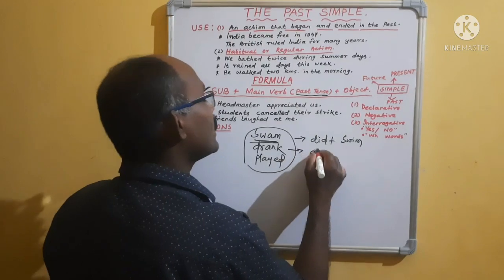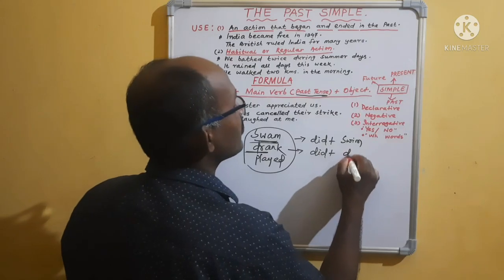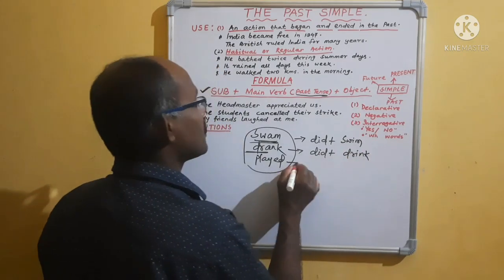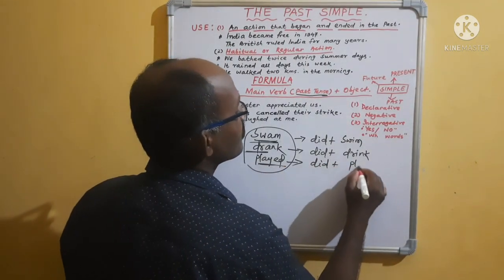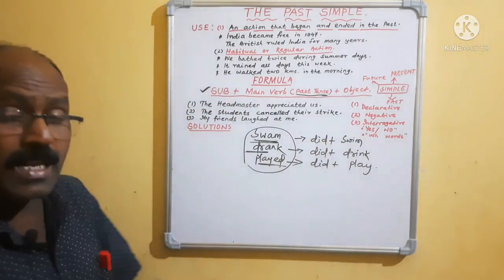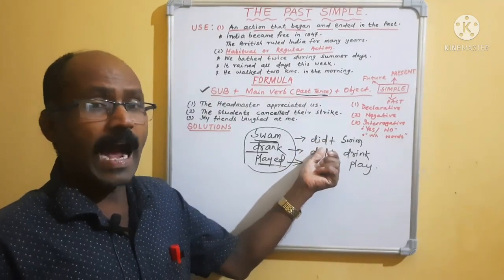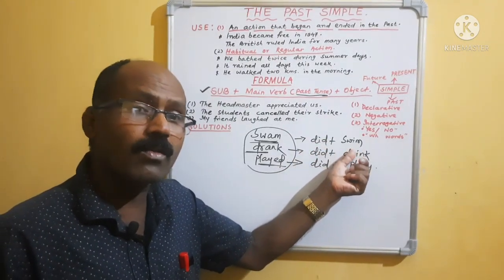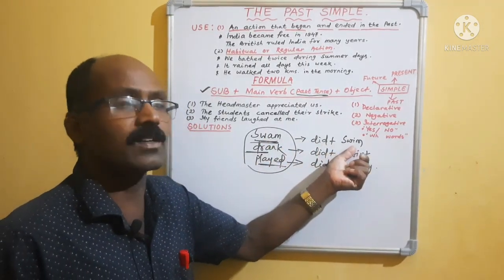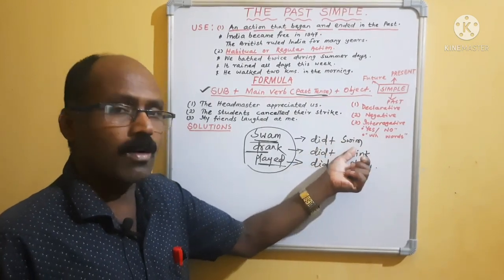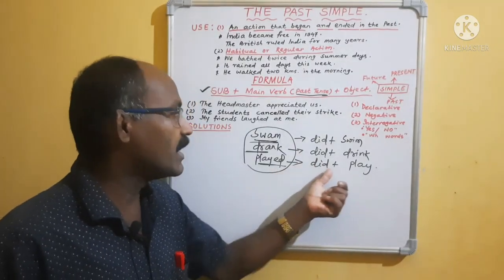Then drank, did is there. What is the main form? The root verb is drink. Played means did is there, and the root verb will be play. In every past form of a verb, there is did. After did what comes? The root verb. Swam means did plus swim. Drank means did plus drink. Played means did plus play.